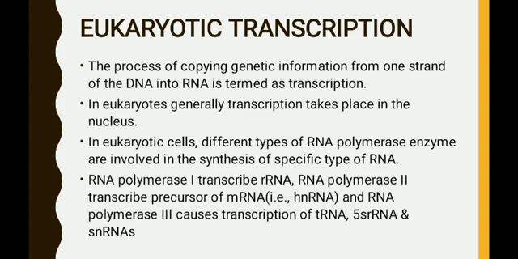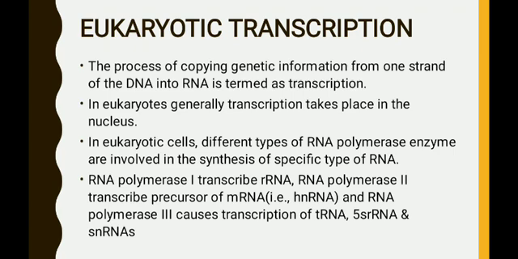RNA polymerase 1, this is the first type, transcribes rRNA. RNA polymerase 2 synthesizes the precursor of mRNA, that is called hnRNA, and RNA polymerase 3 produces tRNA, 5S rRNA, and snRNA. So these are the different types of RNA molecules produced by the RNA polymerase 3 enzyme.